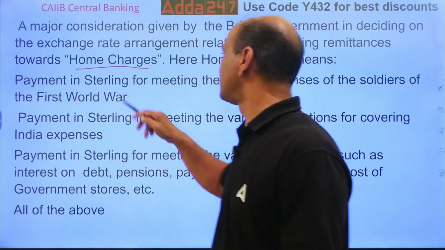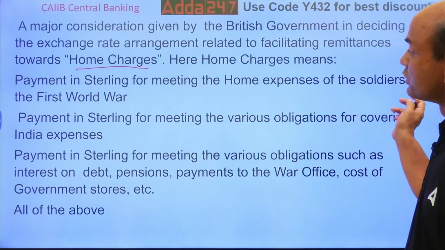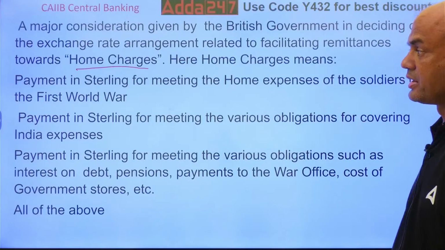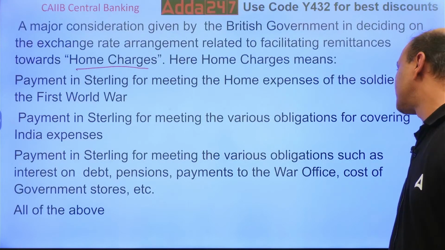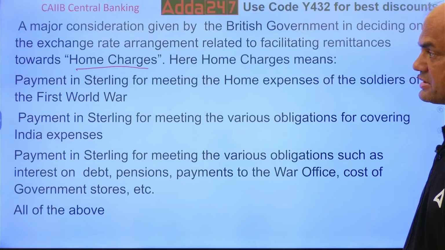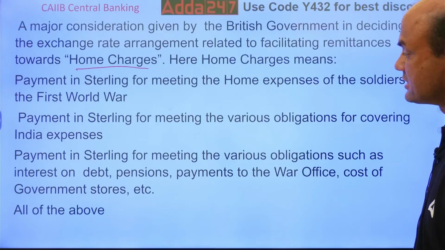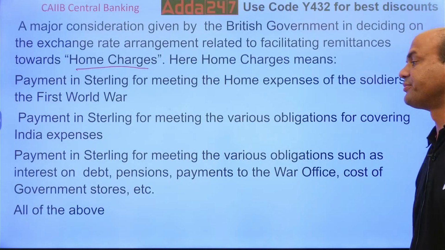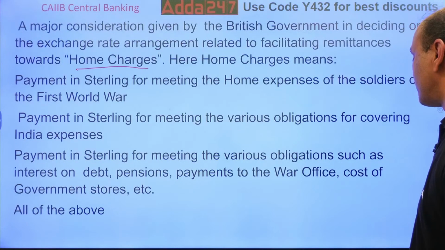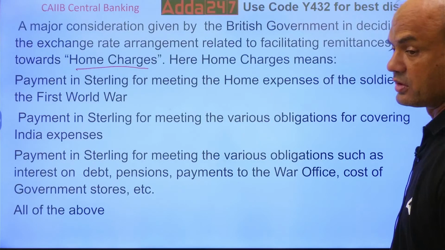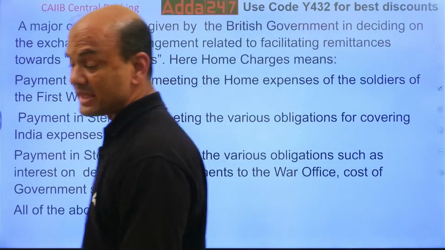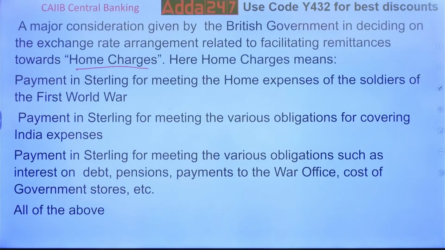A, payment in sterling for meeting the home expenses of the soldiers of the First World War. B, payment in sterling for meeting the various obligations for covering the India expenses. C, payment in sterling for meeting the various obligations such as interest on debt, pensions, payments of war office, cost of government stores, etc. D, all of the above. This was way back in World War situation. These home charges were introduced. What were these home charges?